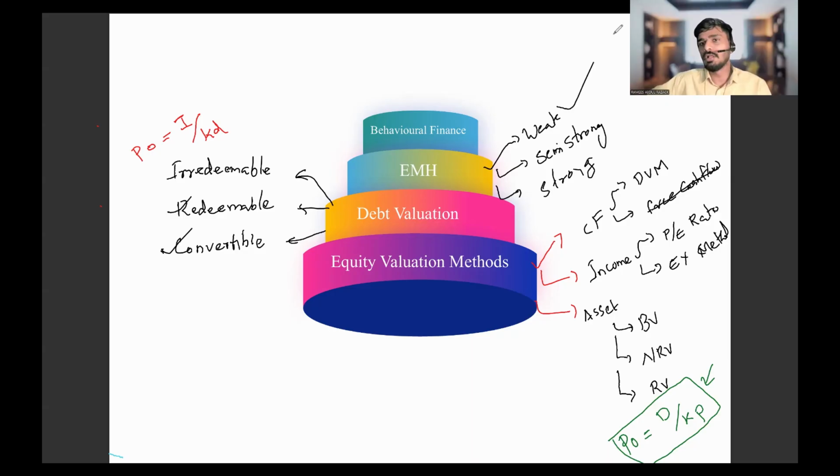Okay, if it was semi-strong, immediately at 5 p.m. it will change, right? If it was semi-strong. If it was strong form, it would have changed before the news came out. So that is what weak form, semi-strong form, strong form are, right?